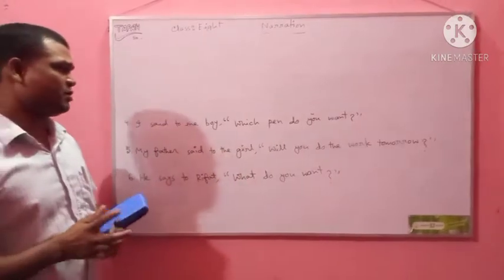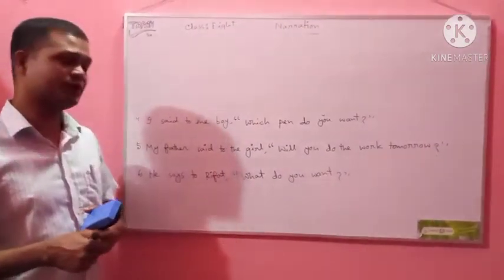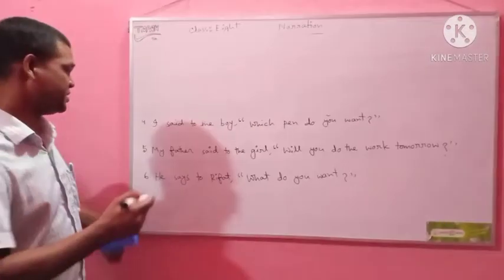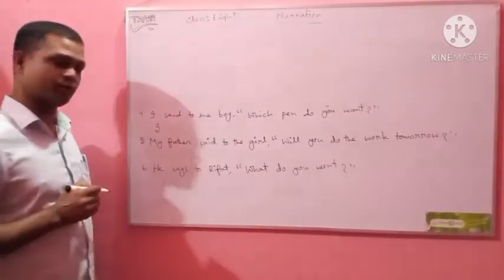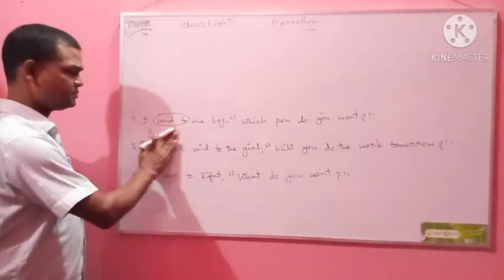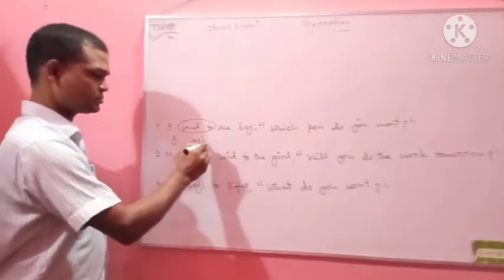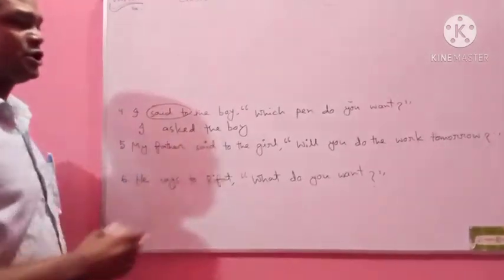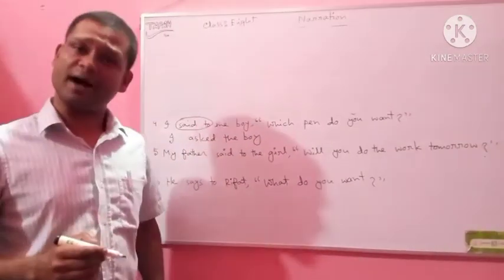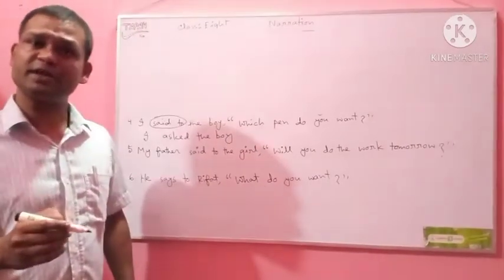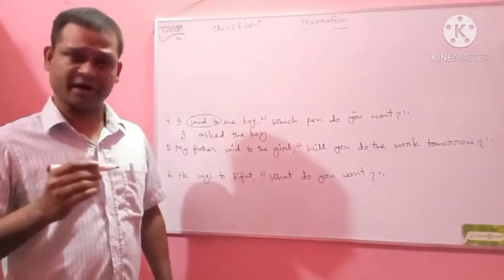I said to the boy, which pen do you want? It's also an interrogative sentence. Subject. Okay. Say to will be asked, the boy. So, which pen do you want? This sentence also begins with a WH question regarding word.